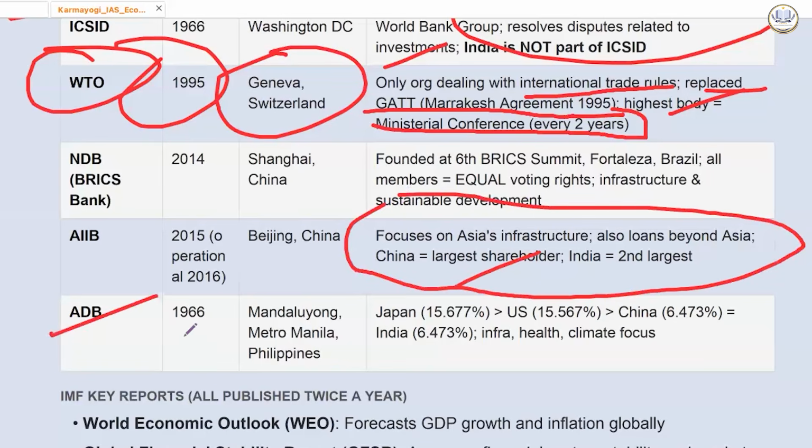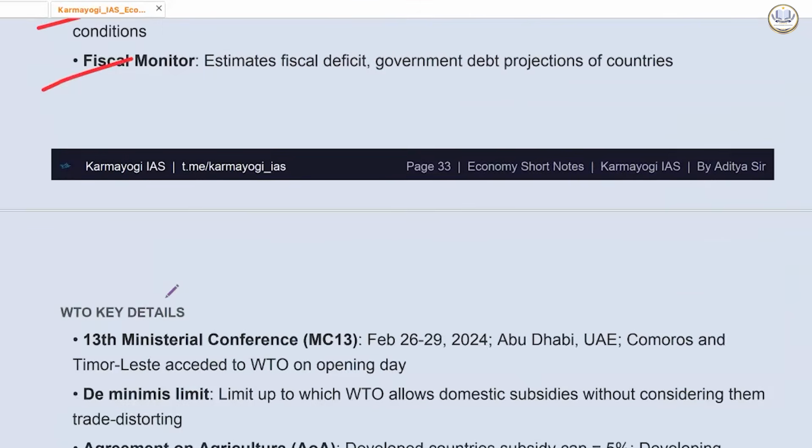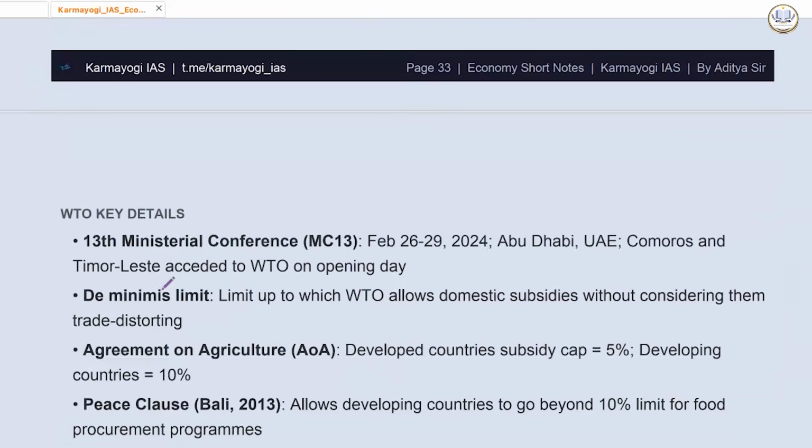Then we have the Asian Development Bank, established in 1966. Headquartered in Mandaluyong, Metro Manila, Philippines. Japan has the highest share, USA second, China third, India fourth. Focuses on infrastructure, health and climate. You also want the Economic Outlook. The IMF publishes this. The Global Financial Stability Report is also published by the IMF. The Fiscal Monitor is also published by the IMF.